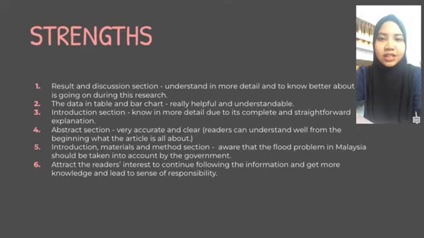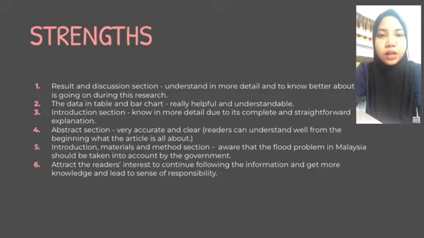Certain sections of the article, such as the results and discussion, are really helpful for me to understand in more detail and to know better what is going on during this research. The data shown in the table and bar chart are also really helpful and understandable for me. The information stated in the introduction section helped me to know in more detail about this issue due to its complete and straightforward explanation. The abstract section itself also explained very accurately and clearly so that readers can understand well from the beginning what the article is all about.